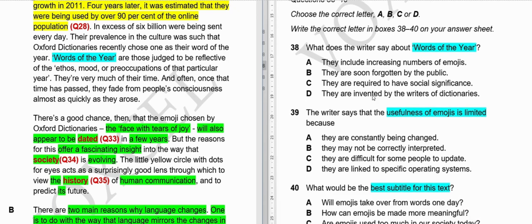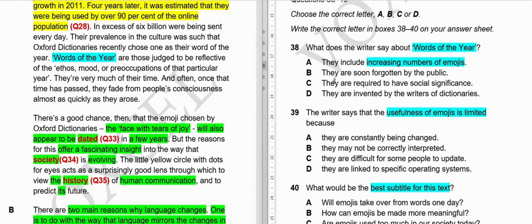What we will do is we will read these options, and then we will see what option is correct and why other options are incorrect also. First option, they include increasing numbers of emojis. So what does the writer say about these things? Do they include increasing number of emojis? If there's something about increasing number of emojis, we'll say this is the option.